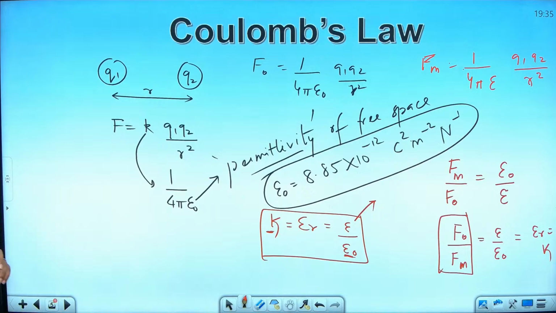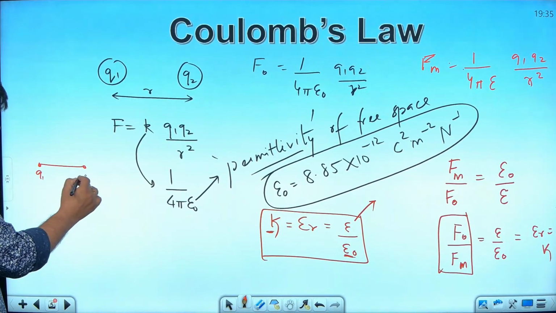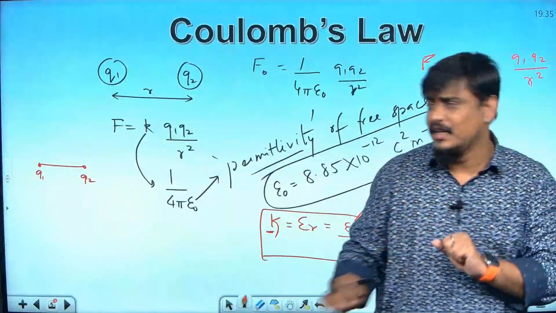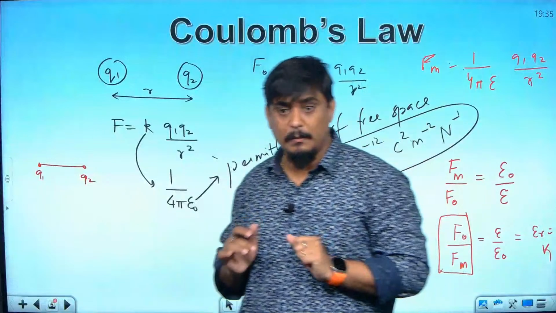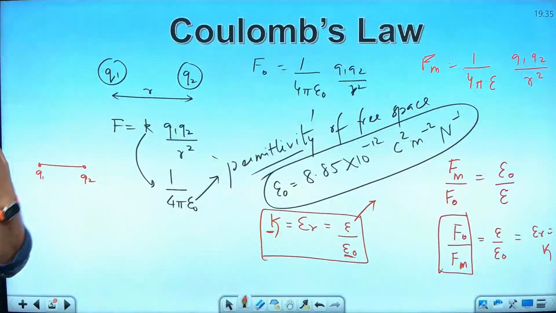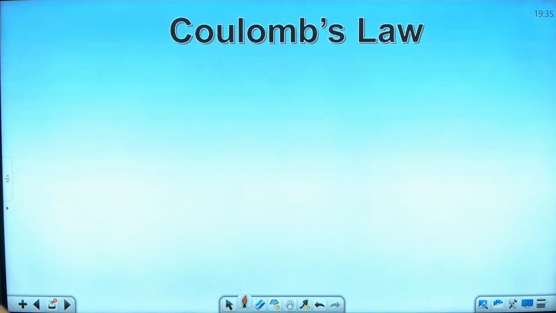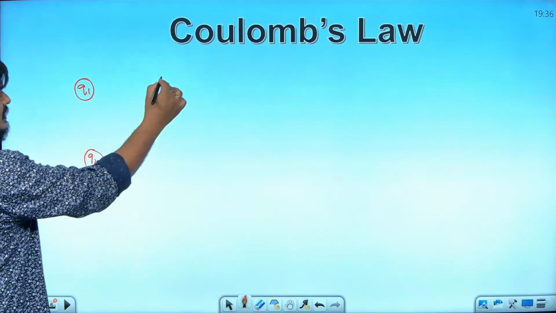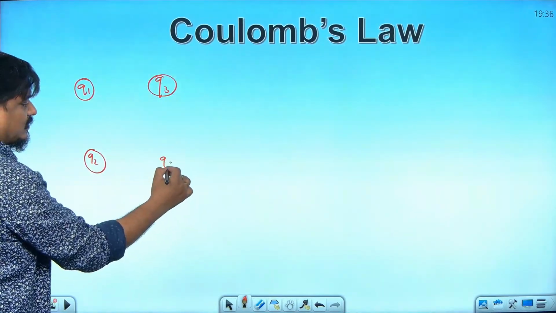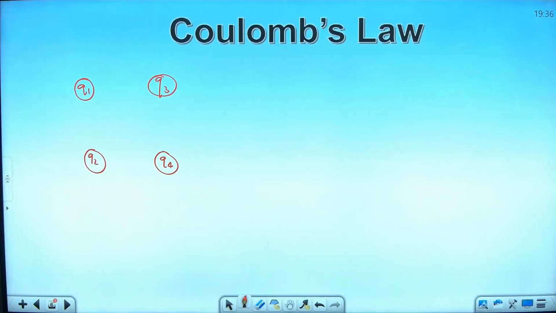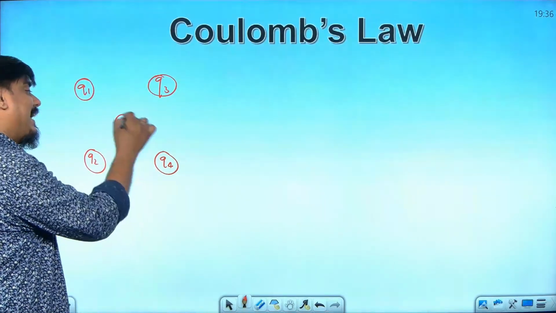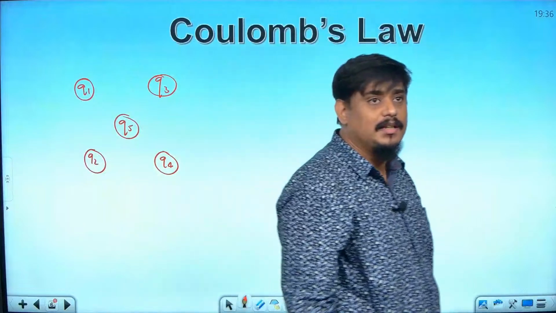Another thing is Coulomb's law in vector form. And this law, whatever I told you, is applicable for two charges, isn't it? If you have two charges Q1 and Q2, whatever be their magnitude, whatever be their sign, that is plus or minus, you can use Coulomb's law and get the value of force. Problem comes when you have more than two charges. For example, you have charges like this. One charge here Q1, another here Q2, another here Q3, another here Q4. And they may ask you, what is the net force on Q4? Or what is the net force on Q5 placed at the center of the square? This kind of question can come.